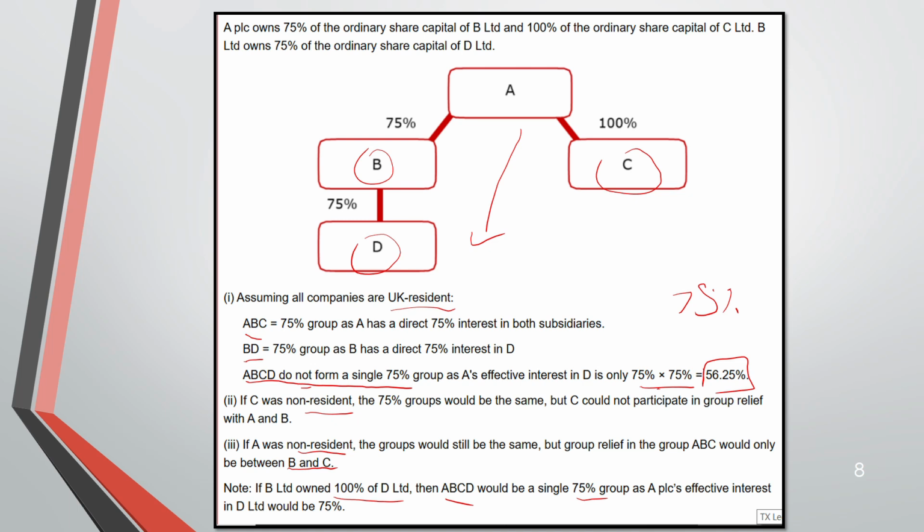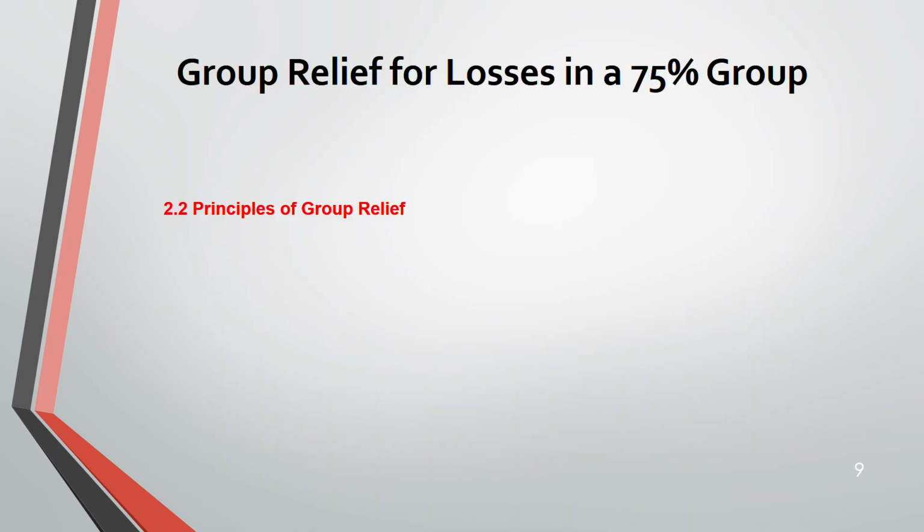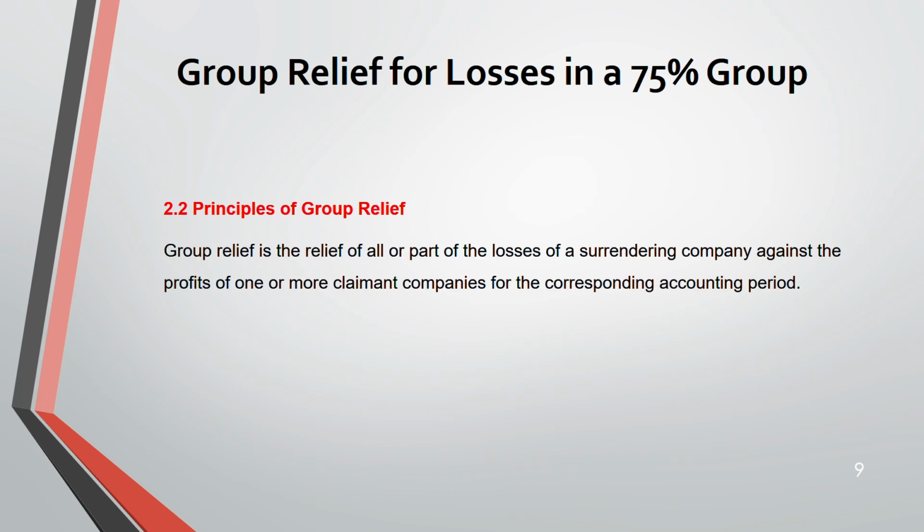Now, moving on to the principles. Group relief is the relief of all or part of the losses of a surrendering company against the profit of one or more of the claimant companies for the corresponding accounting period.